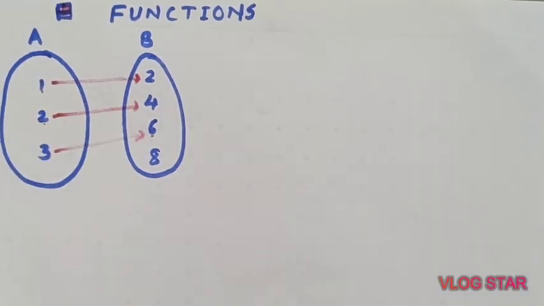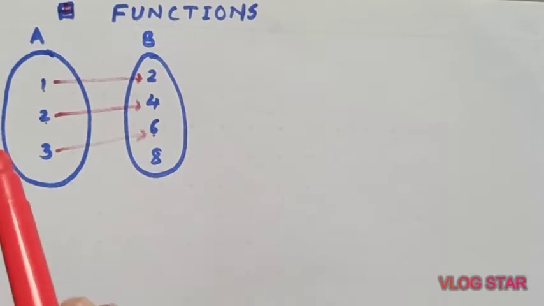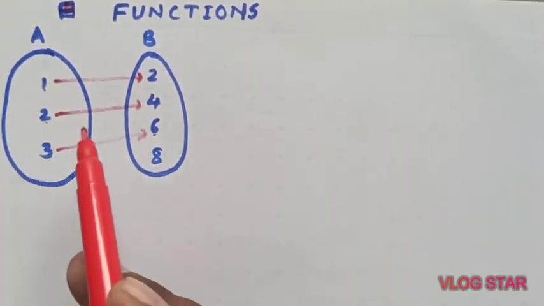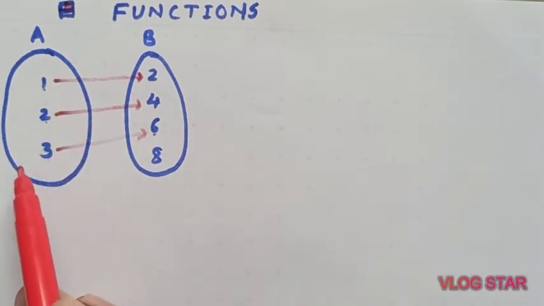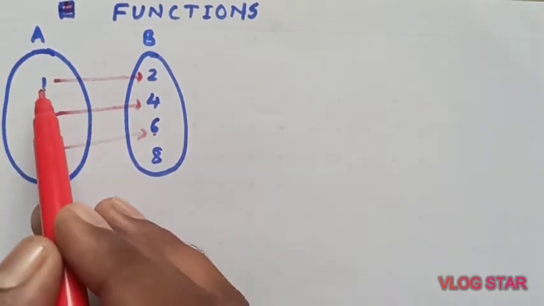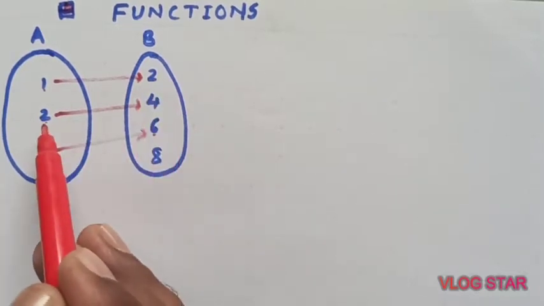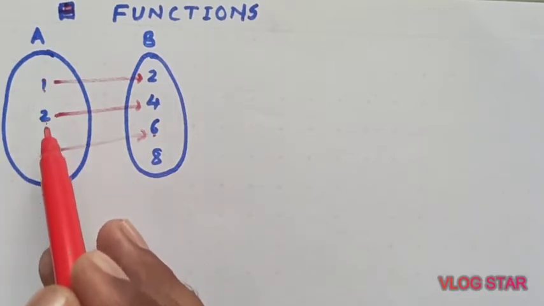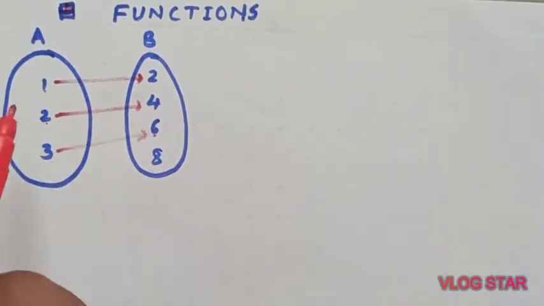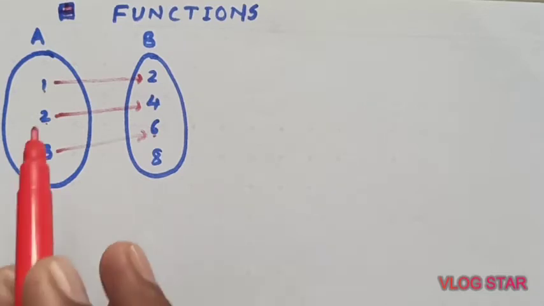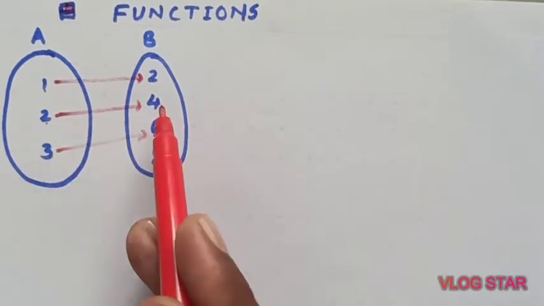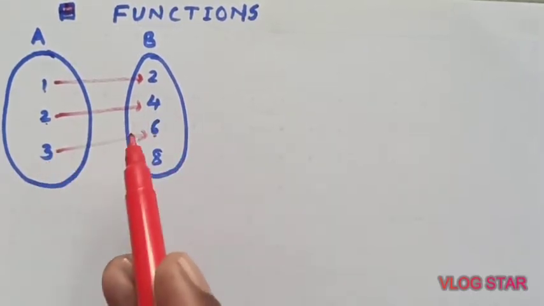But it is not just a relation. It is more than that. And what is that more than that? The condition. If you observe this set A, you will find the image of 1, the image of 2, and the image of 3. This means you are getting an image for each element of set A. Secondly, 1 has only one image, 2 has only one image, 3 has only one image.